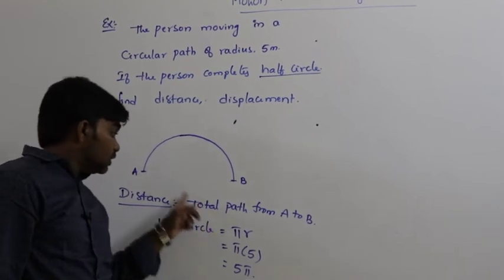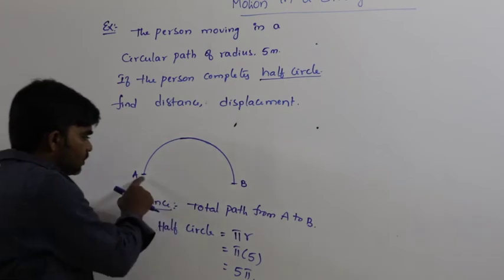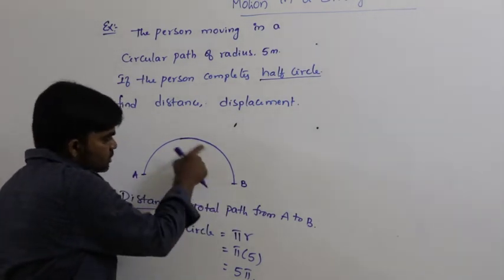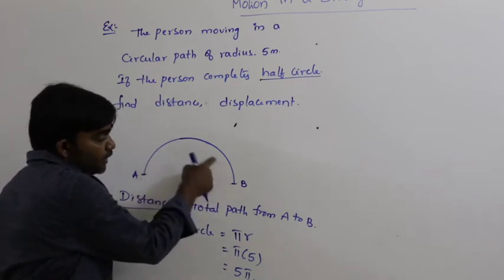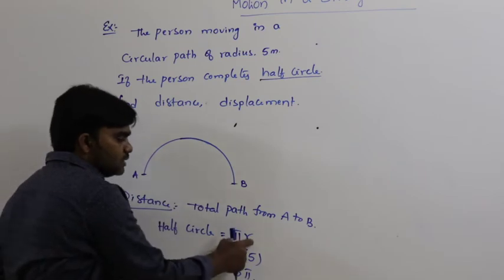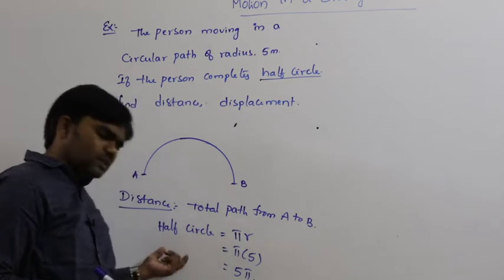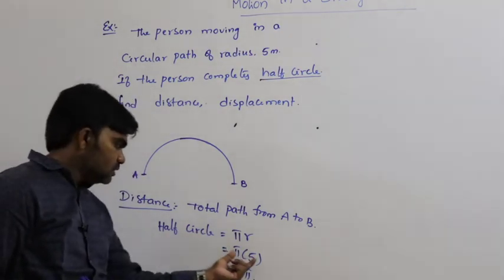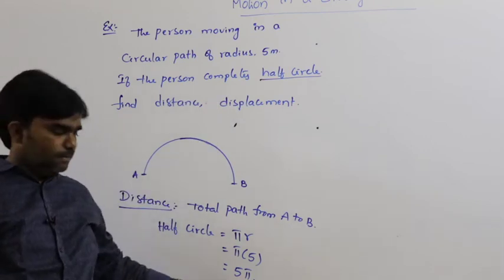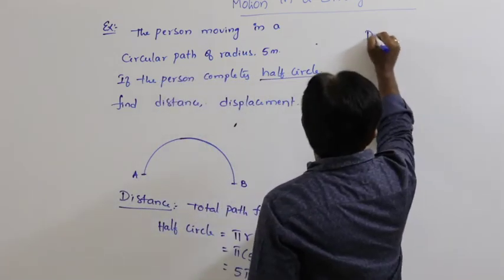Distance means total path followed by the body from starting point to ending point. This is the starting point A and this is the ending point B. So the person travels through the circular path. That's why the person completes half circle. That is the circumference of the half circle is pi r. So half circle or semicircle, whatever it is. Radius is given as 5 meters. That's why it is 5 pi. Distance it is. Now we can calculate displacement here.